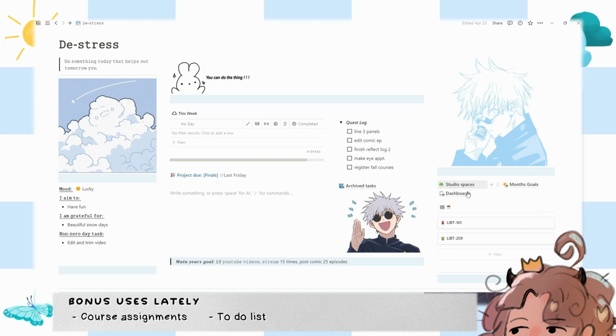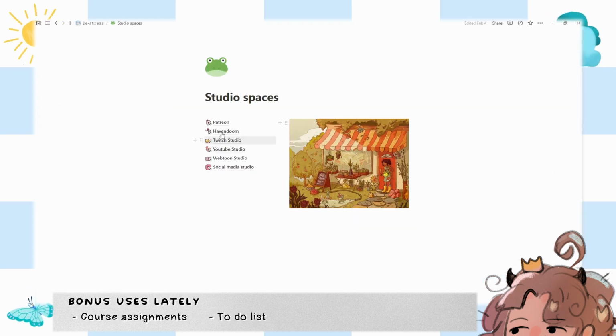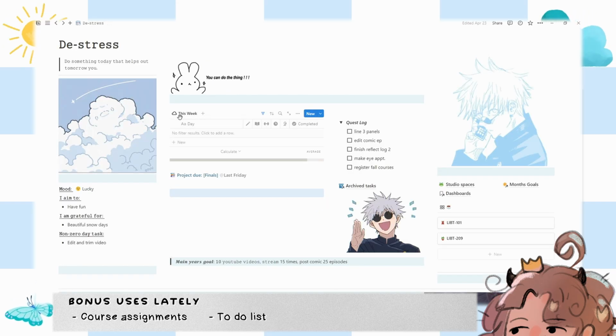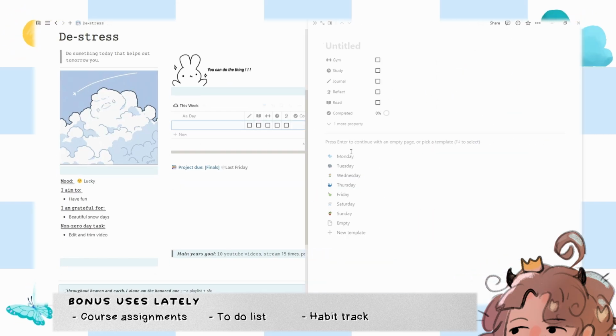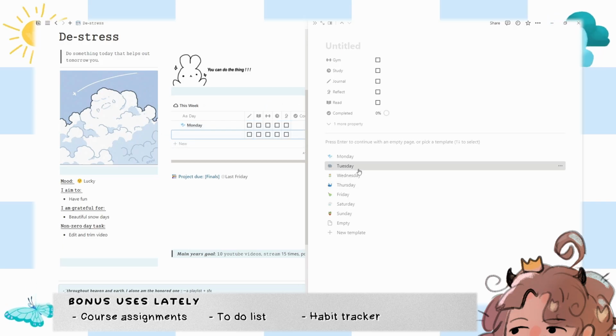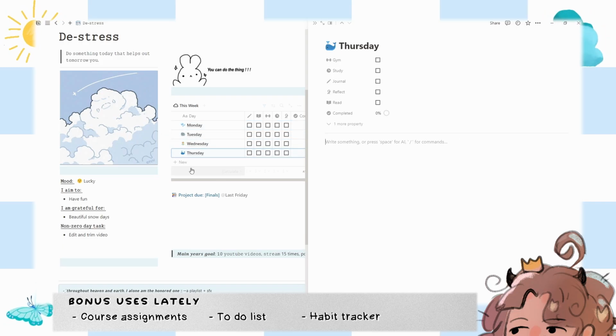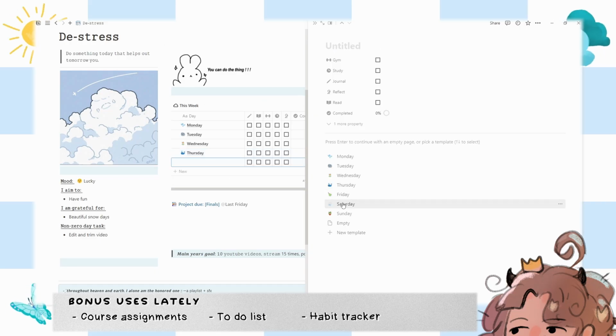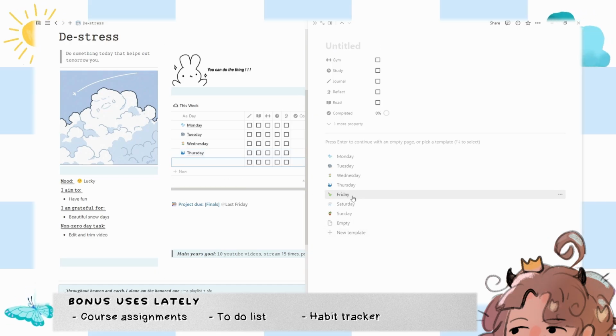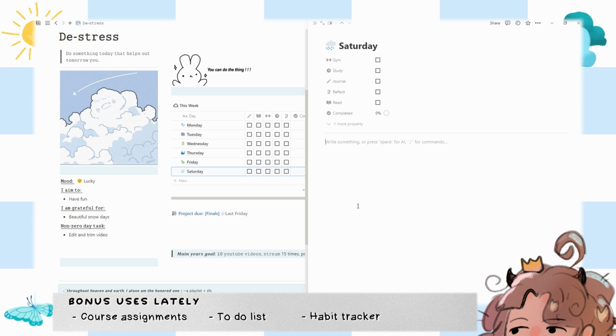And then I got quick links to my month's goals, my studio spaces that I use a lot. So this is again my business stuff. And then this here, you're probably wondering what the heck this little thing is. This is just a very simple, quick way for me to keep track of my daily habits, which I also keep track of in my journal. So if I don't keep track of it for a week or two here, it doesn't really matter because I have all of that in my planner.